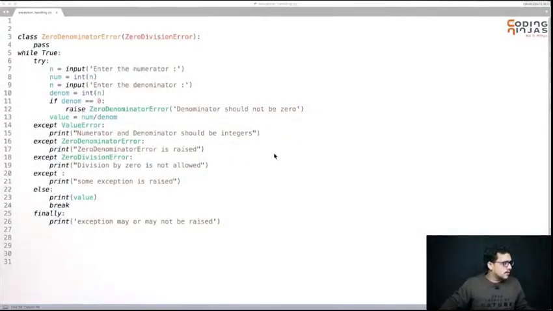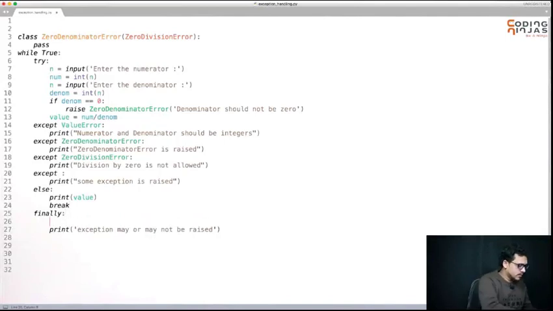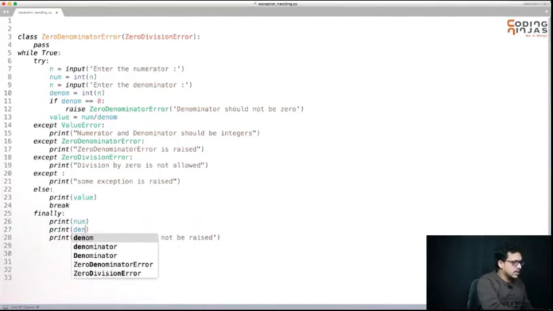Hi. So in this session, I want to discuss how the flow of finally is working. Finally will be executed whether an exception is raised or not. So let's see and explore the functionality of finally. Let's say I am printing numerator and denominator both in finally, something like this.